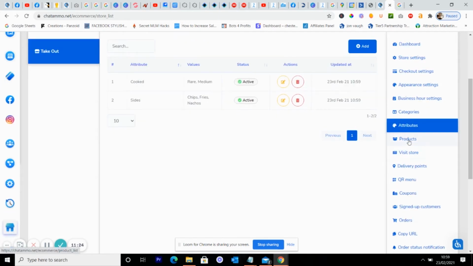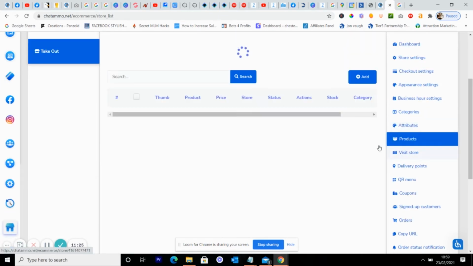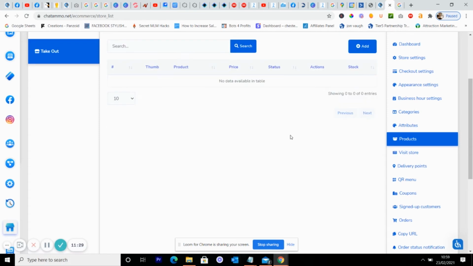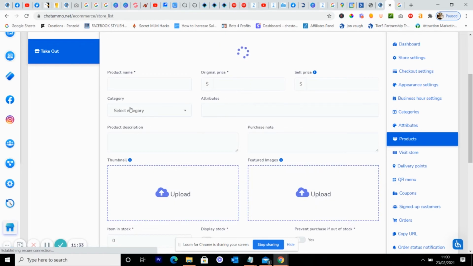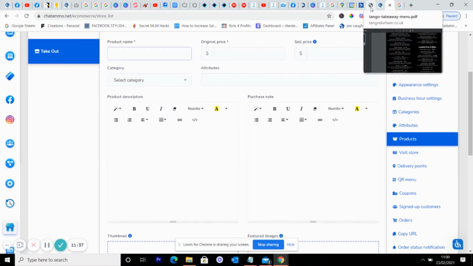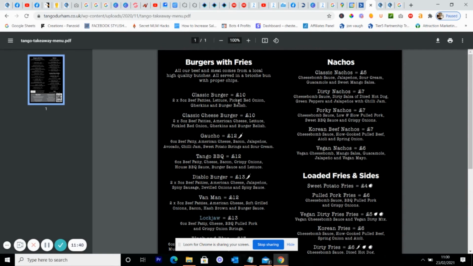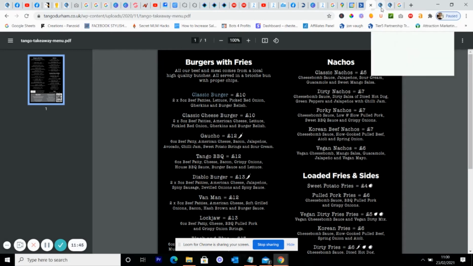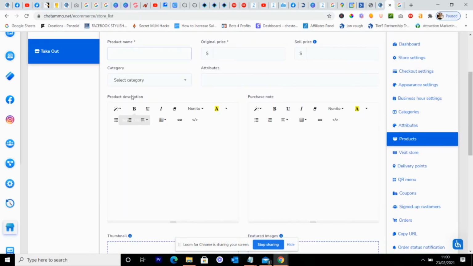Now this is where it starts getting a bit good, because this is where you can start putting things on sale. So we'll add a product. I'll just show you one or two products just to make it easy. I've opened up a friend of mine's shop because he has a beautiful burger shop. That's one of my favourite places, apart from we're in lockdown at the moment, which is a bit of a bugger. So product name is going to be classic burger. Now, you can have the original price, which could be $12 or $9, whatever you want to do. But we also have a sale price, so if you want to put something on sale, we can do that. So we're just going to put that down as $10.